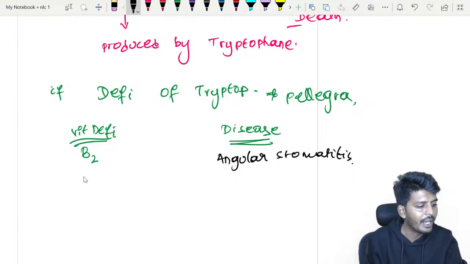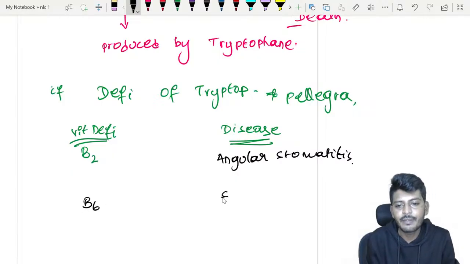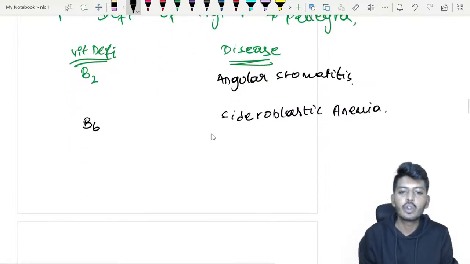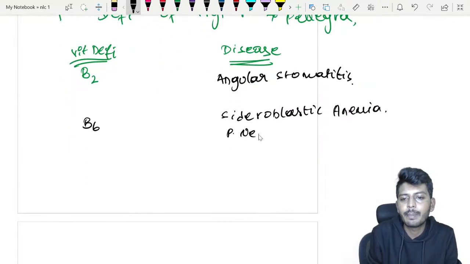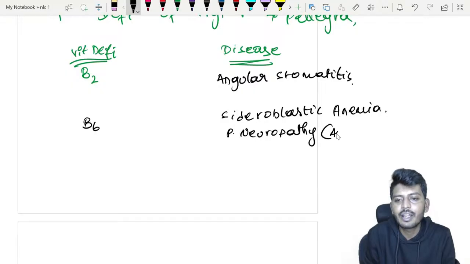I have given one vitamin, that is vitamin B6 deficiency. B6 deficiency will lead to sideroblastic anemia. Sideroblastic anemia, and along with that, it will also lead to peripheral neuropathy. But the interesting scenario: peripheral neuropathy is also seen in which condition?